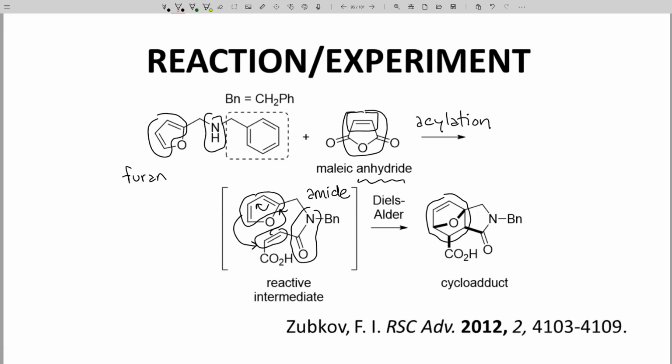I'm going to close with 3 comments. First comment, this exact reaction has been reported in the literature. It appeared in a 2012 paper with the citation at the bottom of the screen. This type of cycloaddition is called an IMDAF. That's intramolecular Diels-Alder reaction with a furan.